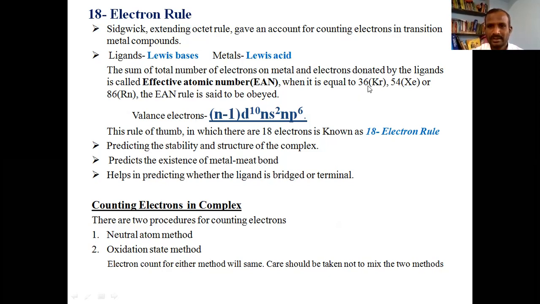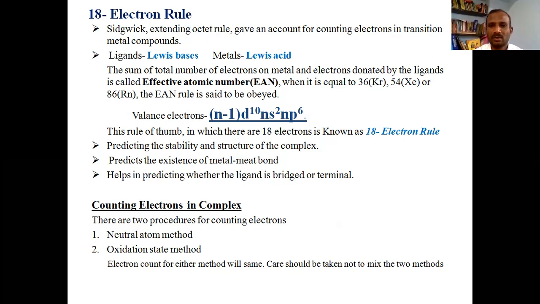If it comes out to be 36, 54, or 86, that complex is said to be obeying the effective atomic number rule.